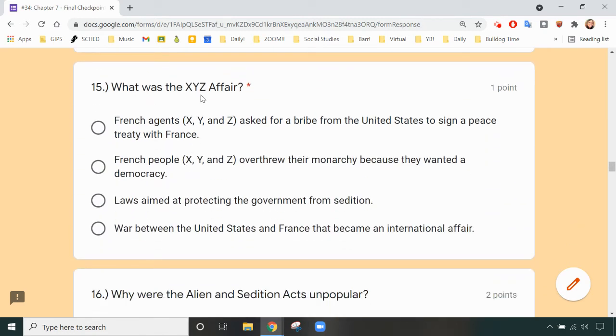Number 15. What was the XYZ affair? French agents X, Y, and Z asked for a bribe from the United States to sign a peace treaty with France. French people X, Y, and Z overthrew their monarchy because they wanted a democracy. Laws aimed at protecting the government from sedition. A war between the United States and France that became an international affair.